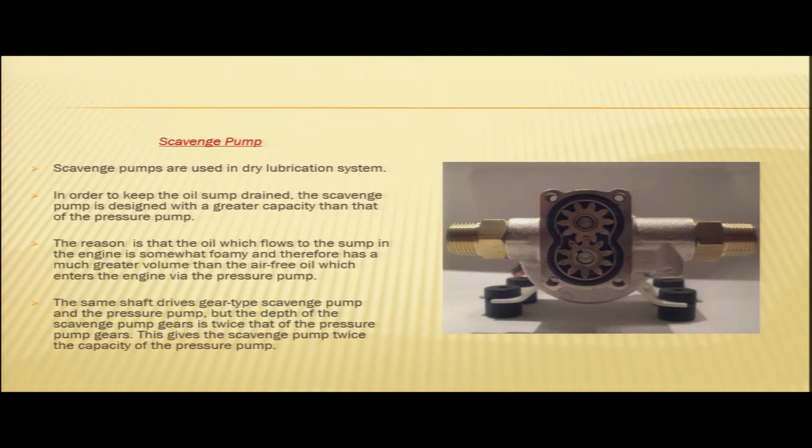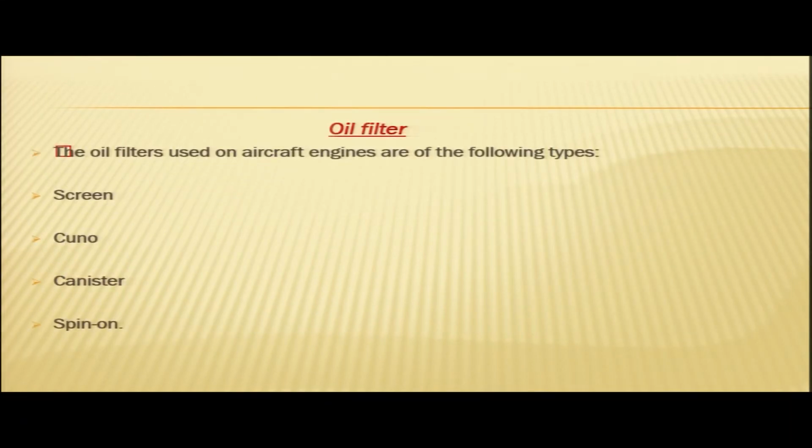This gives the scavenge pump twice the capacity of the pressure pump. So thus, because you have the scavenge pump gears of more depth, the scavenge pump has twice the capacity of the pressure pump. Now to oil filter.